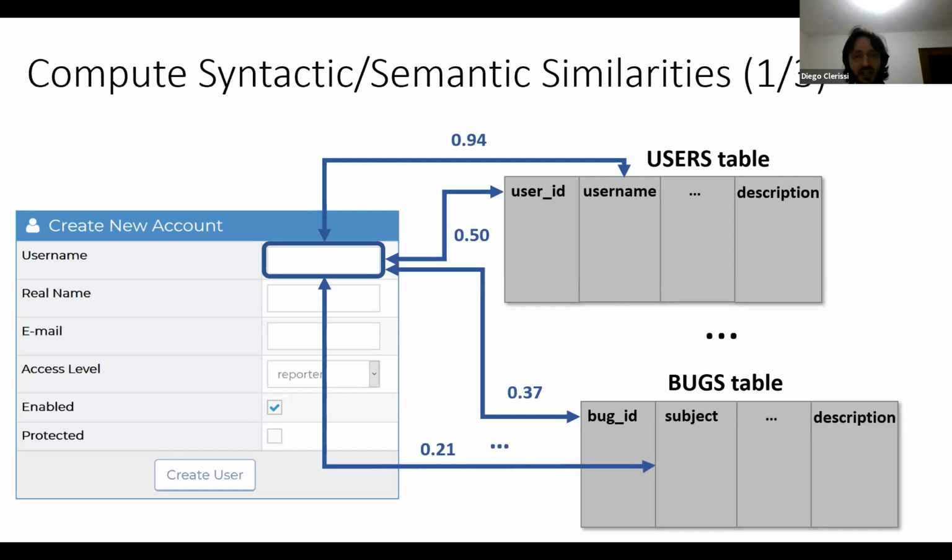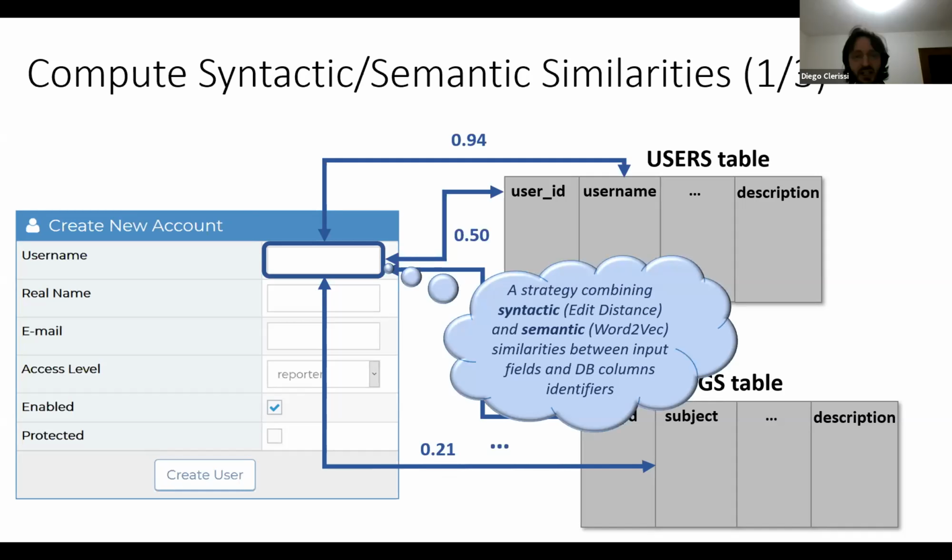So in this case, we can see that the username input field is related with 0.94 to the username column, which means there is a high correlation between these two elements. This computation is performed by combining two different similarity scores.